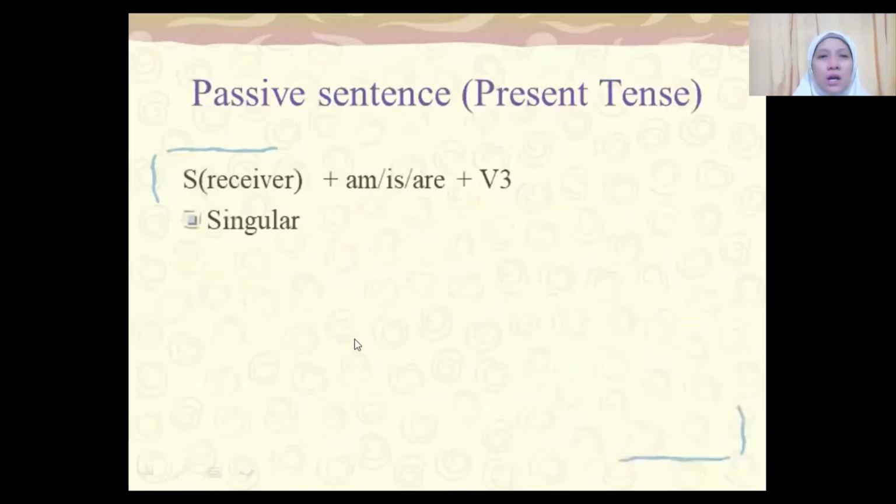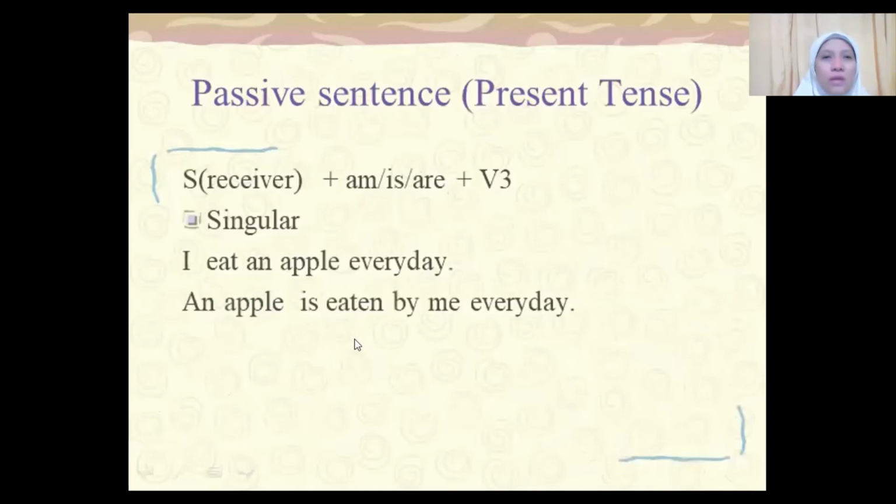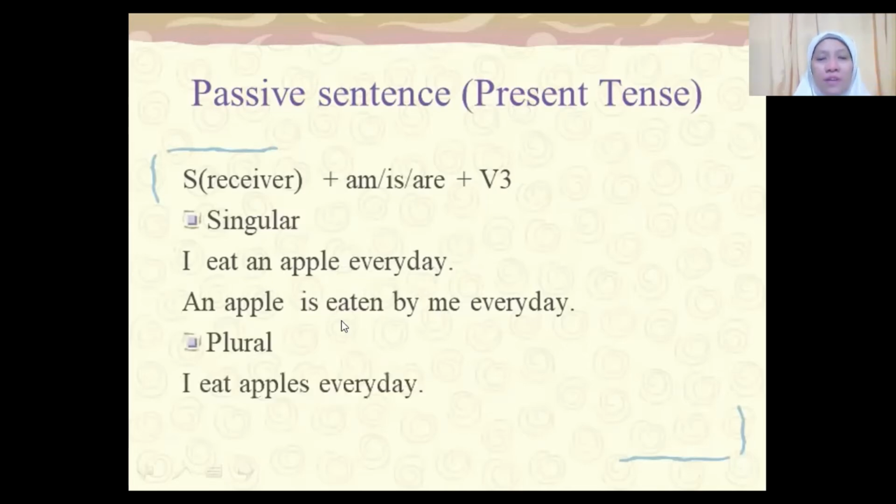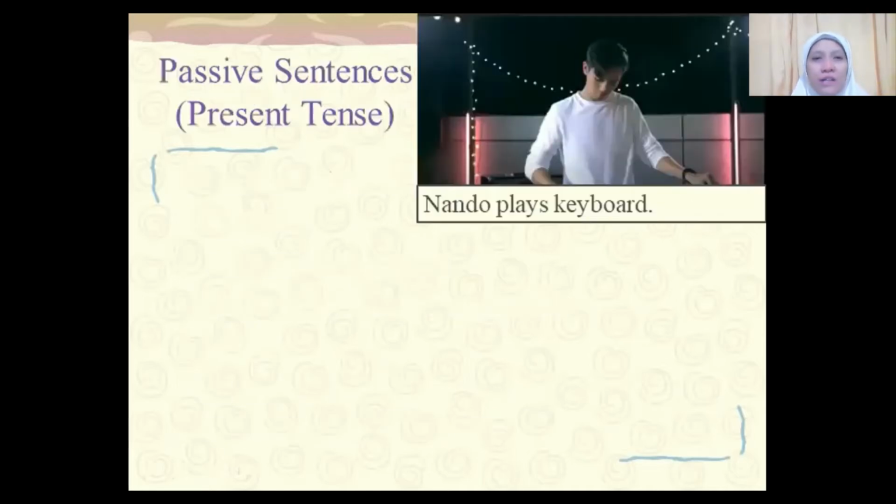Okay. Now let us see the formula for passive sentence: subject of receiver, and then "am" if the receiver is "I," "is" for he, she, it, and "are" for we, they, you. Let us see the singular example. "I eat an apple." "An apple," the "to be" is "is," followed by verb 3, "eaten." "An apple is eaten by me every day." And then for plural, "I eat apples every day." So the passive will start with "apples," "to be" is "are," and then the verb 3, "eaten." "Apples are eaten by me every day."